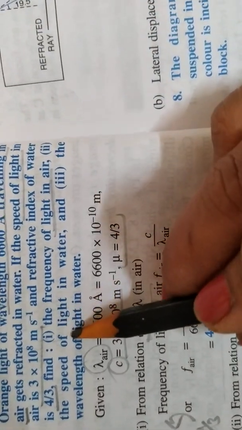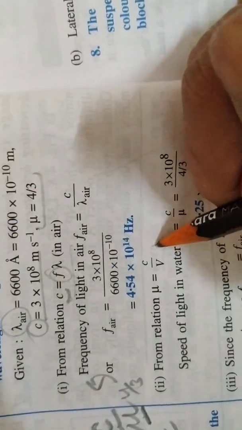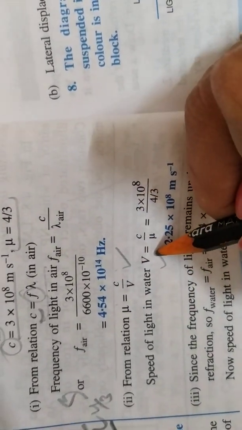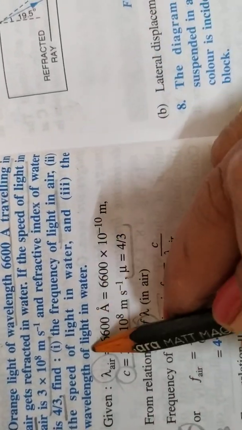Second part is, what is the speed of light in water? Now speed of light in water can be found by this formula. You know mu, you know c, so you may find out v. Third thing, he is asking what is the wavelength of light in water.